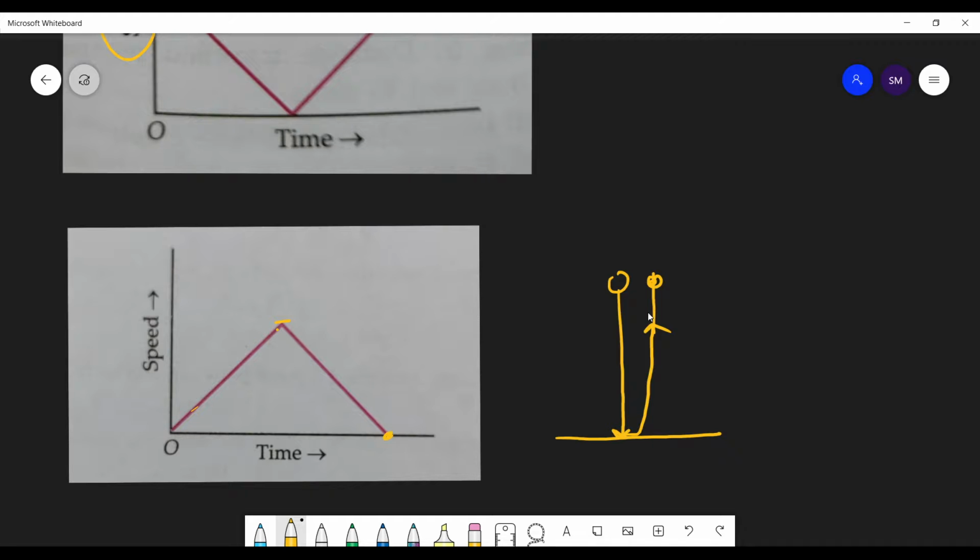Agreed, students, or not? Yes, sir. Okay. Note these graphs. These graphs are very important.